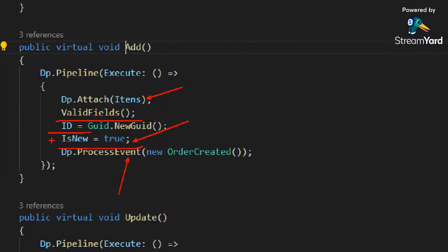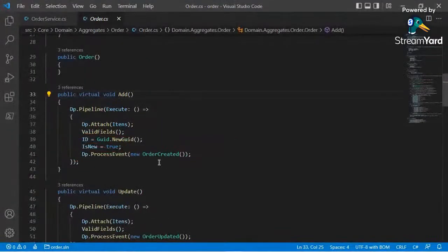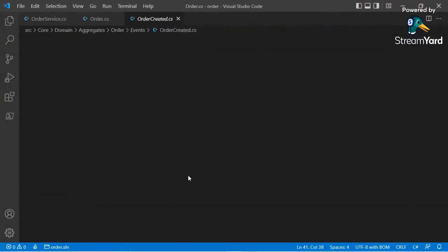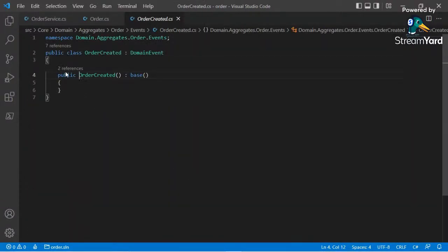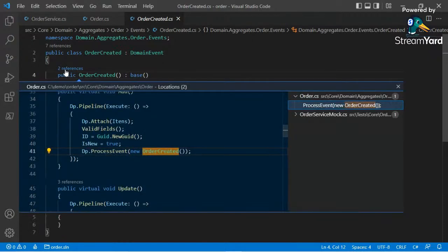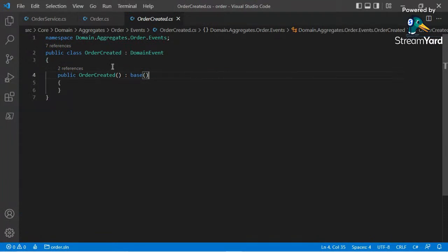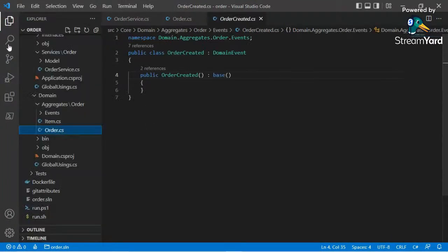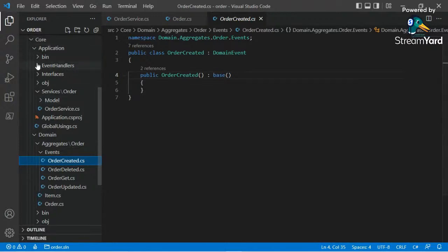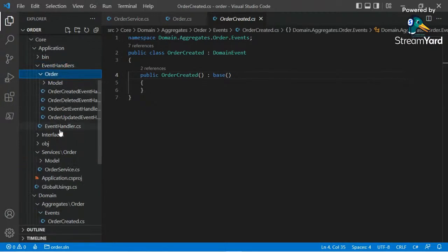And most important of them all is the process event. Process event raises an internal event called order created. Got one more reference to that on our process event. Okay, this event order created can be found in event handlers.